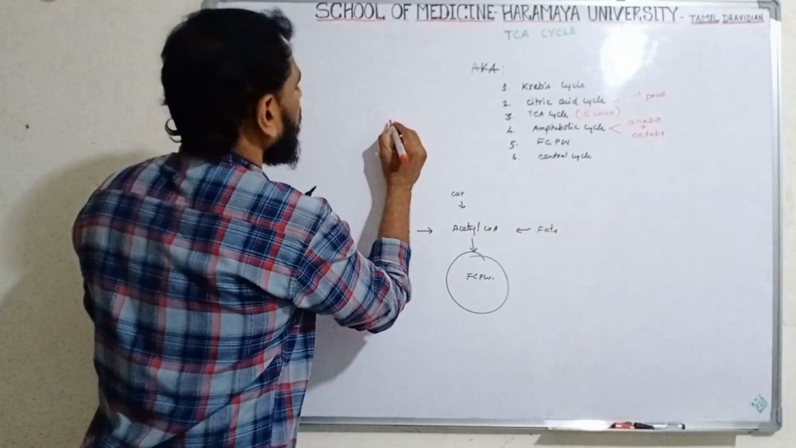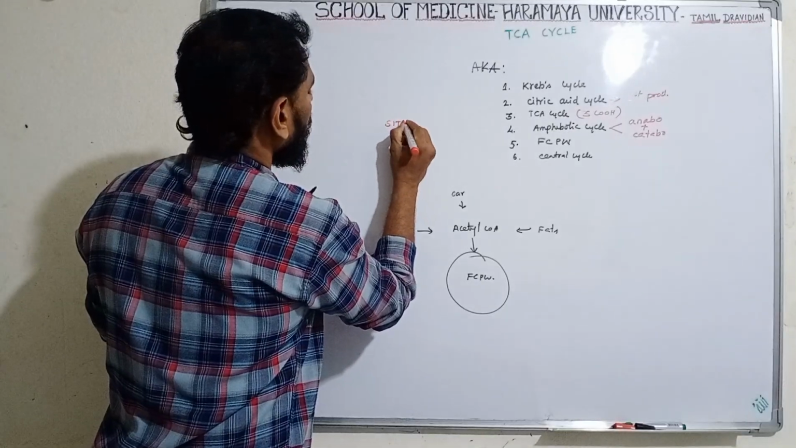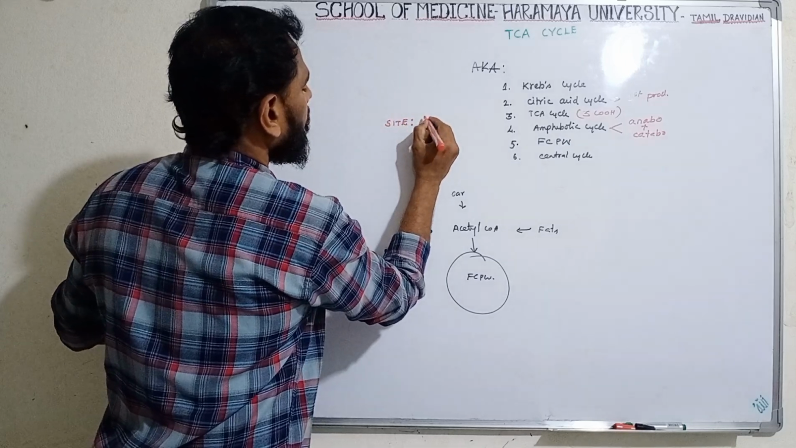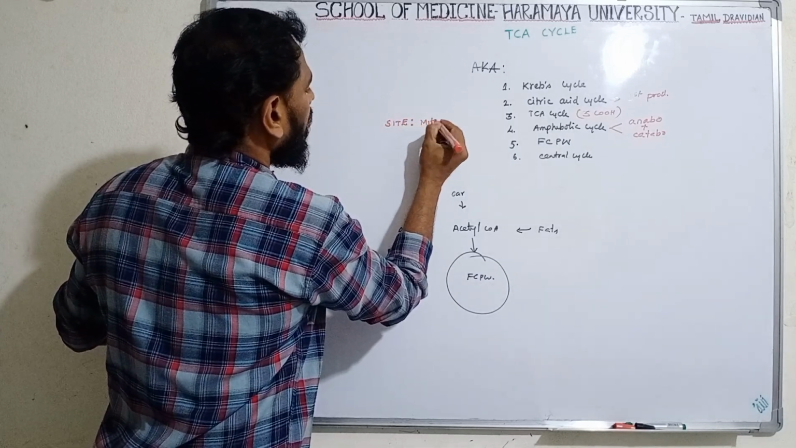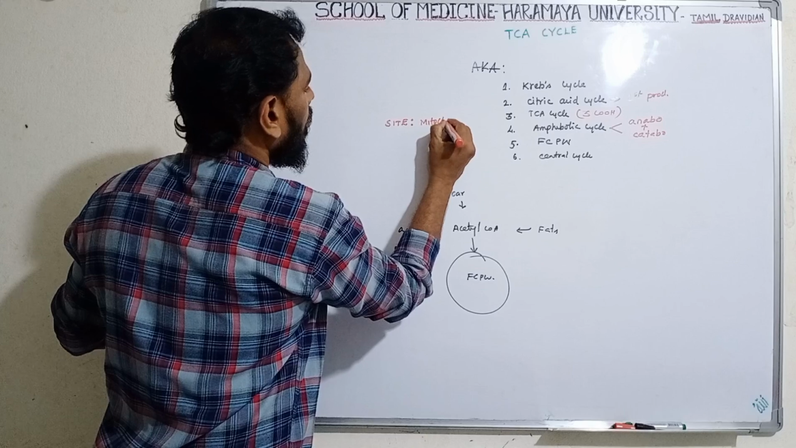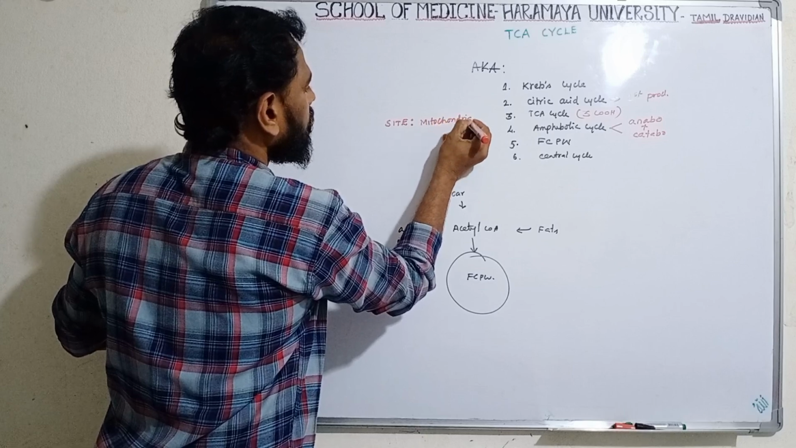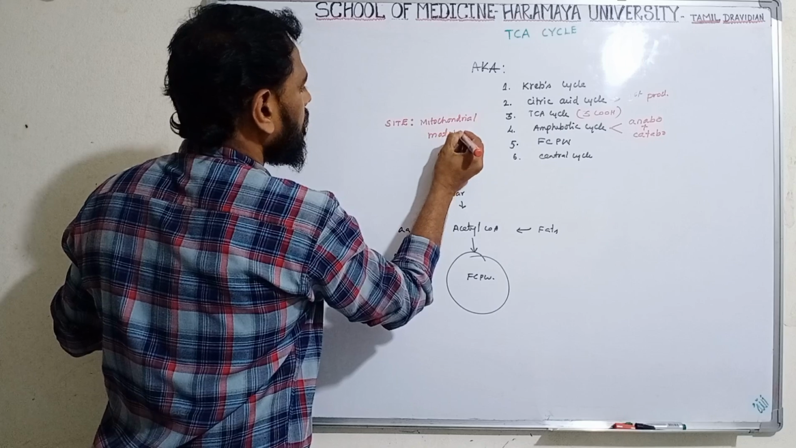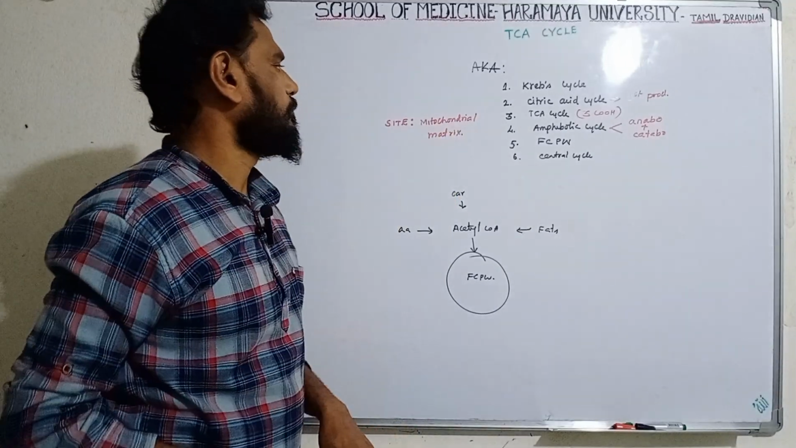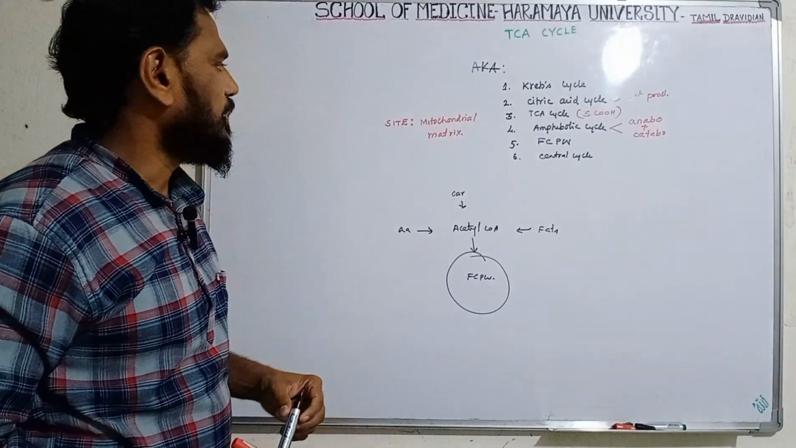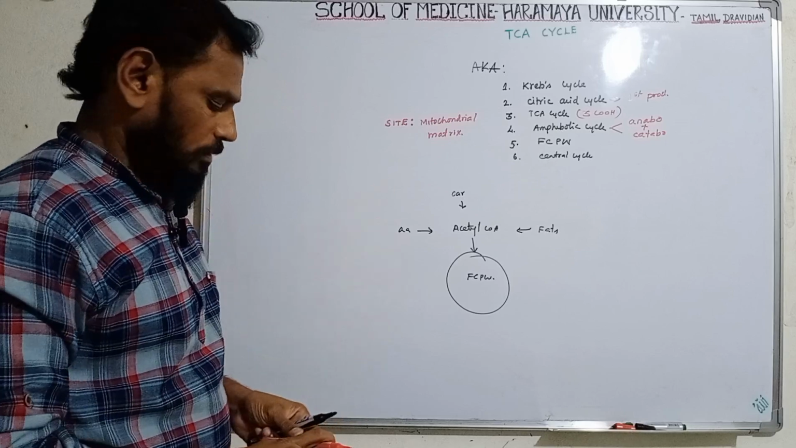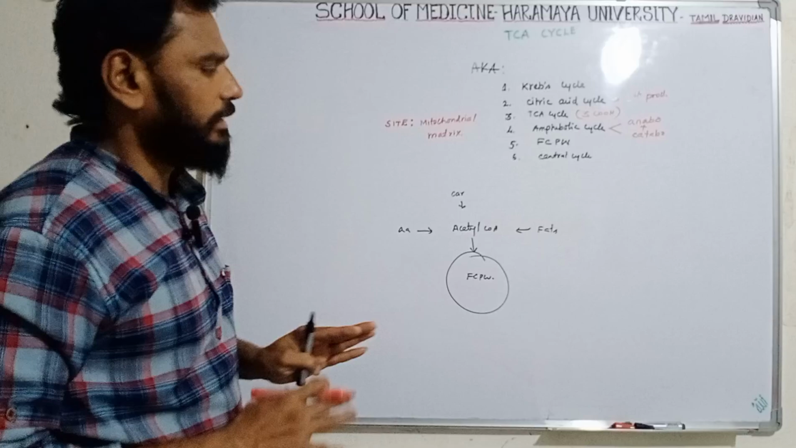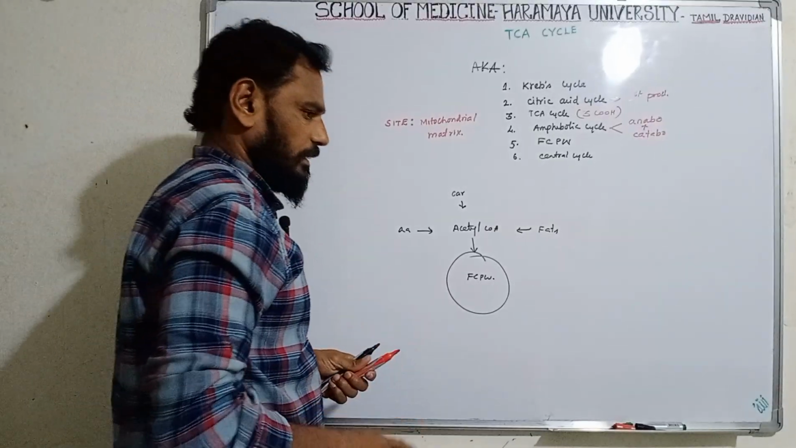The TCA cycle location: this takes place in the mitochondrial matrix. It is near to the electron transport chain. So this is the site of the reactions. Okay, now we will see in detail what the TCA cycle is.